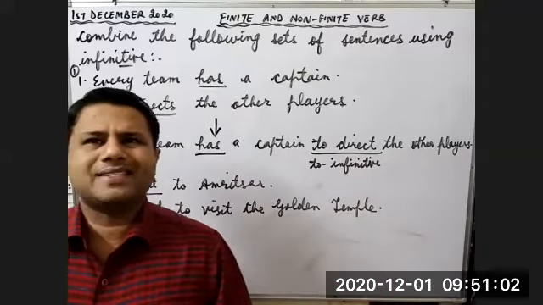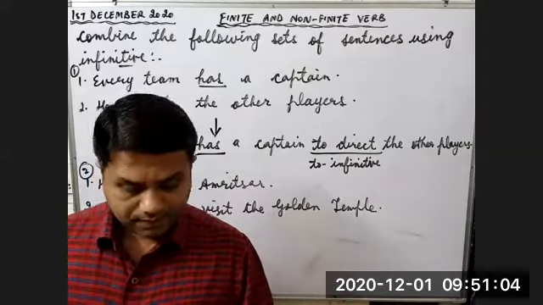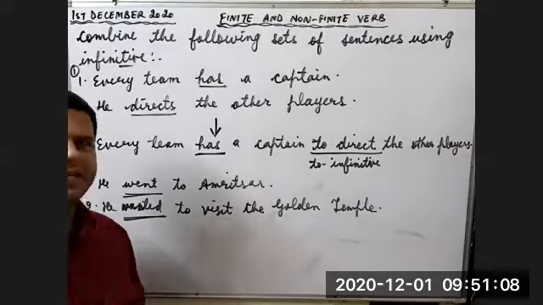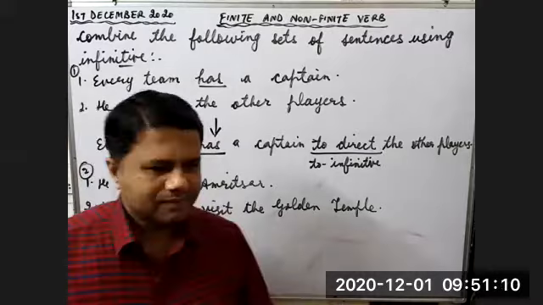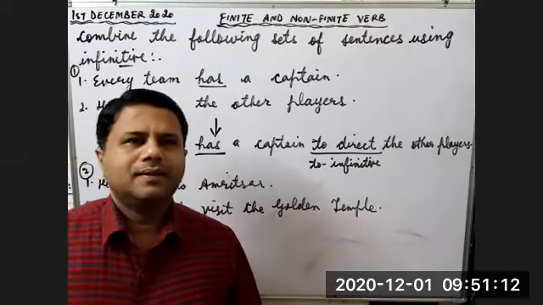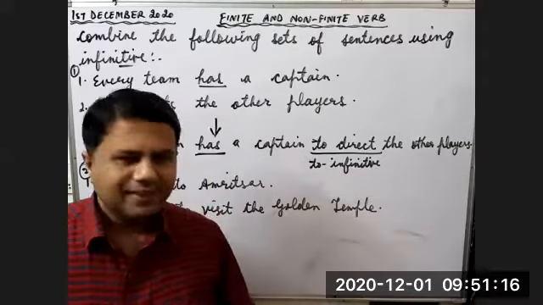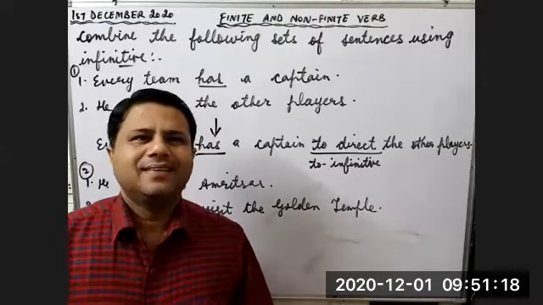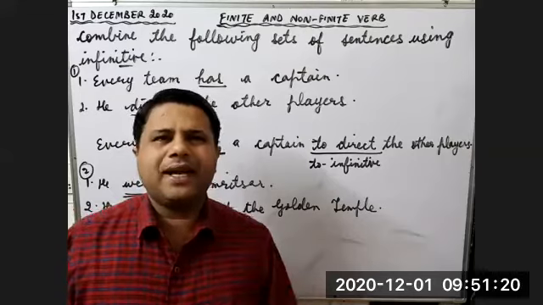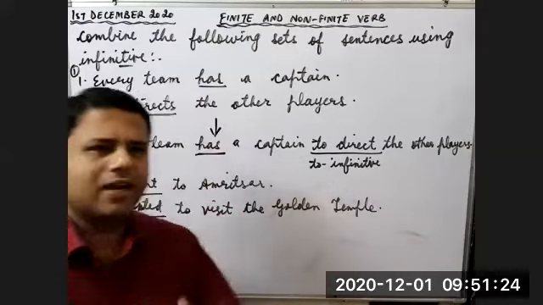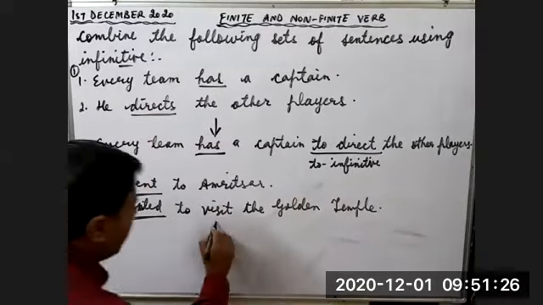Very simple question. Sir, he went to Amritsar to visit the Golden Temple. Very good. Are you asking or telling me? Sir, telling. You are asking me. I am asking you. You are asking me. Your answer is correct. Be confident. Say you are telling me the answer. So your answer is correct.